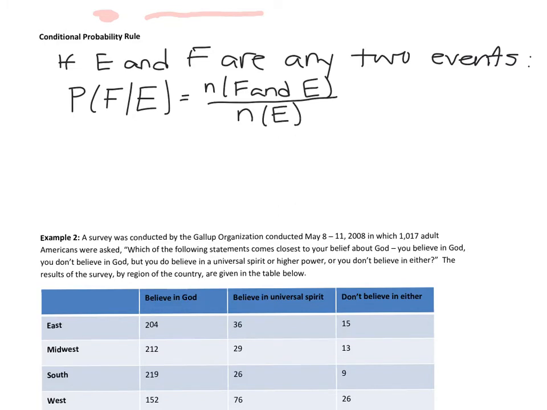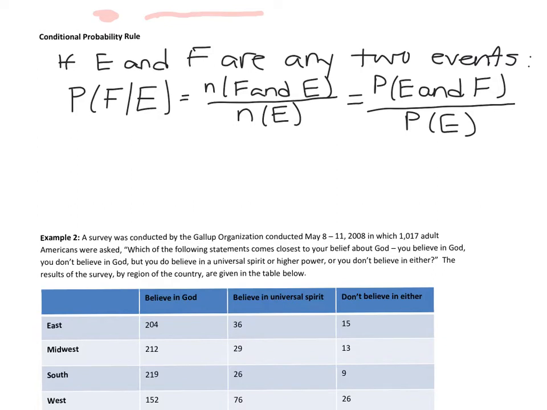So notice when we look at conditional probability, the denominator is our sample space. We're making our sample space smaller. Now our sample space is just with event E. All right, and we can also look at this in terms of probability. So what I just said is this next part, this is like our new sample space for conditional probability. So that's one way to view this.